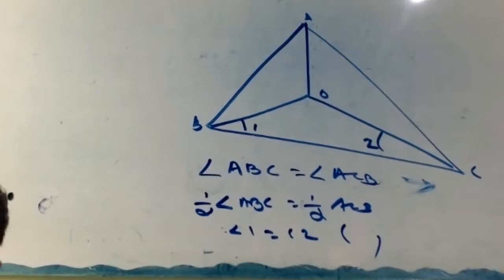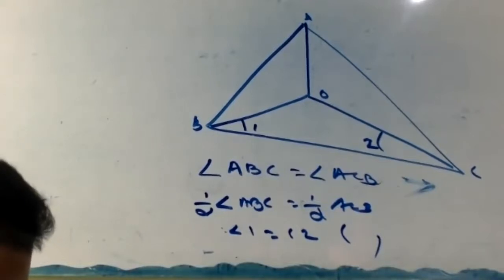Proof. AB equal to AC, given. Therefore, angle ABC equal to angle ACB.